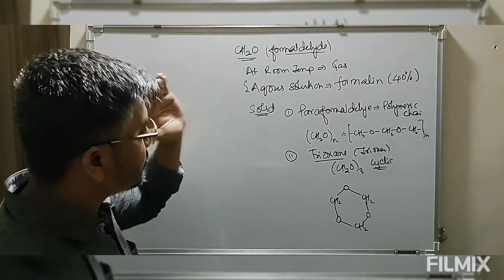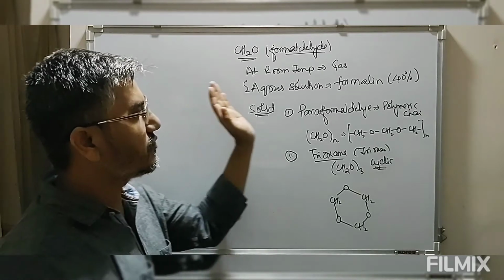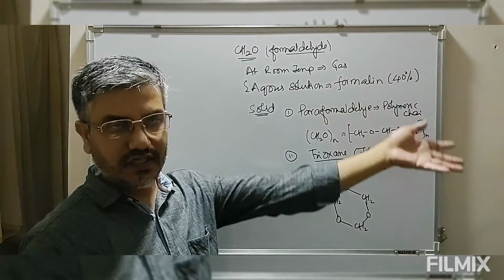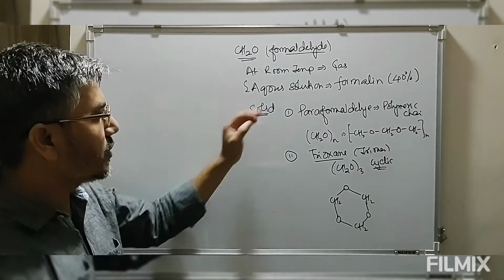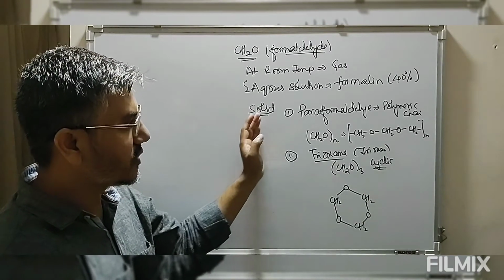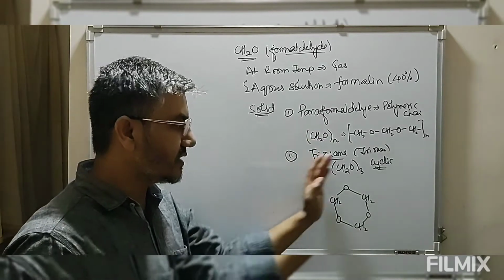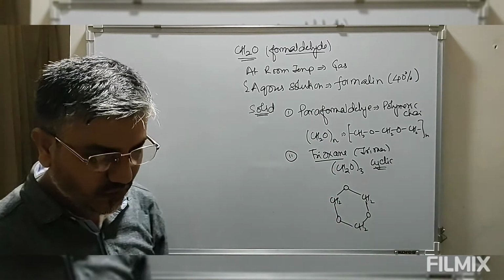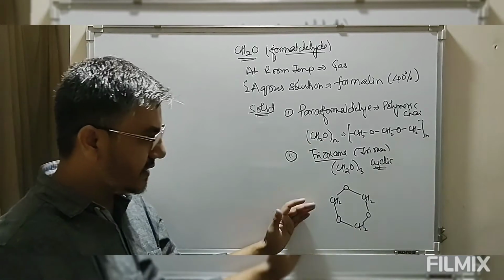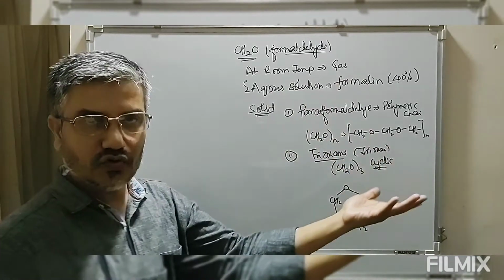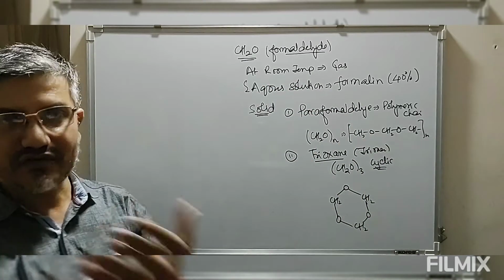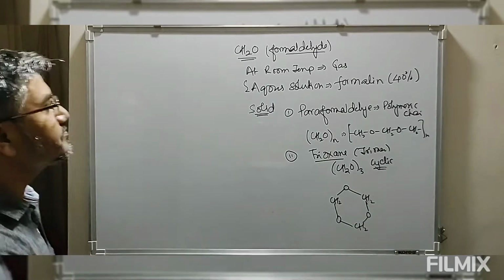So formaldehyde is either stored in the form of formalin, an aqueous solution containing 40% formaldehyde, or in solid form as paraformaldehyde, a polymeric chain, or as a cyclic trimer, trioxane. The moment we require formaldehyde, it is slightly heated, and on heating it is converted into gaseous formaldehyde, which can be further used for other purposes.